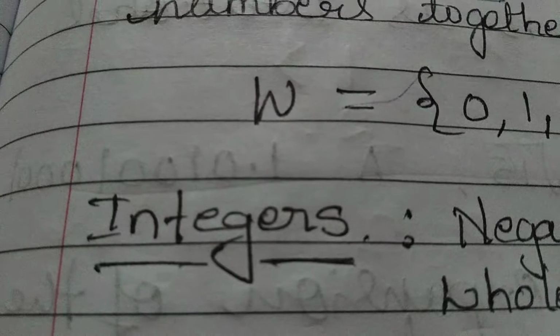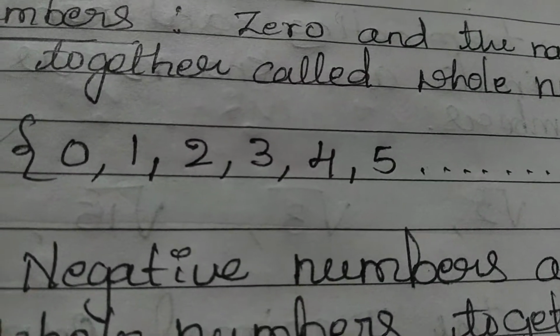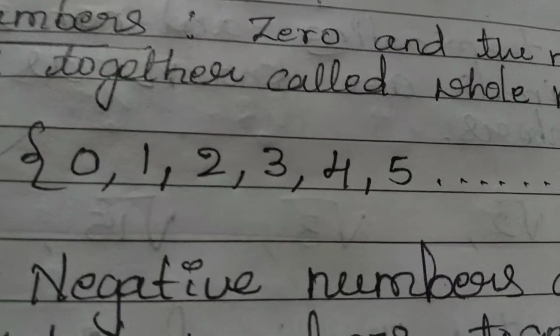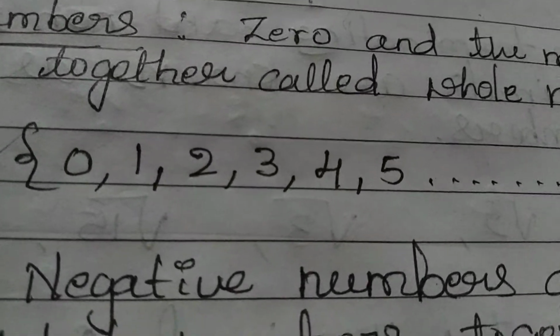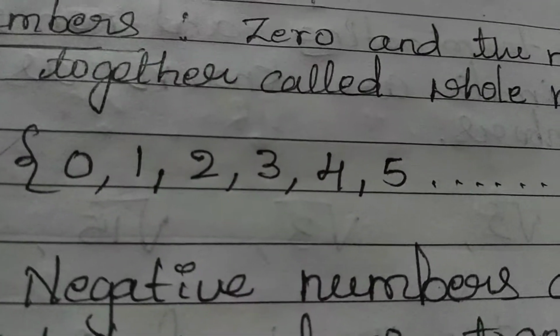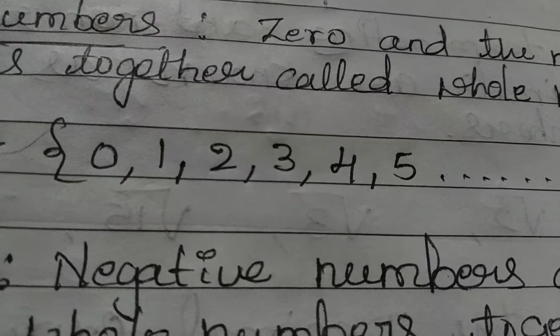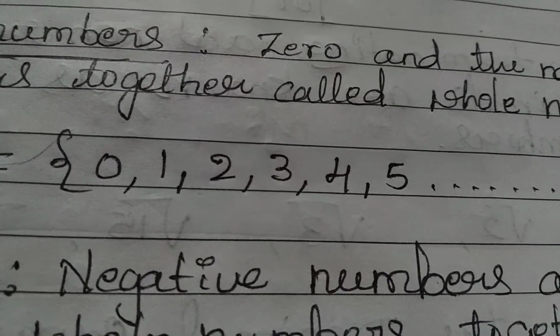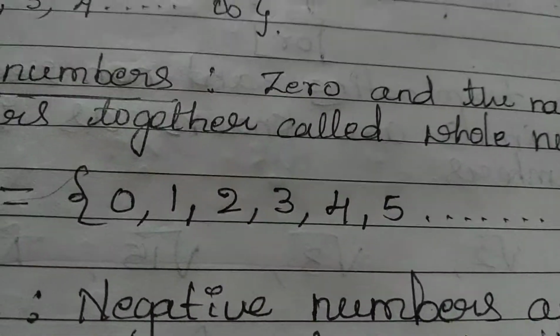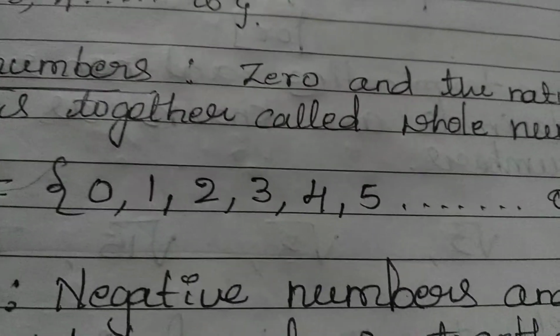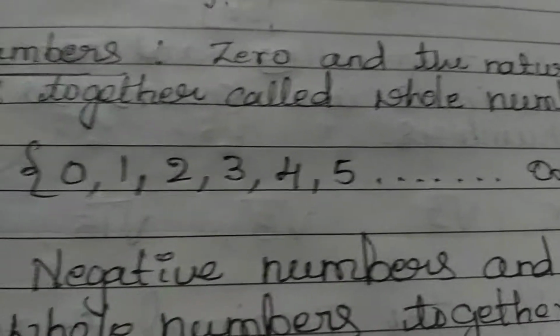Okay, so the next type of number is integers. Children, integers include the negative numbers you might have come across in different situations like the opposite direction, going into the depth of the sea, and the temperature of some city, for example, the temperature of Delhi in the winter season, and the temperature of Antarctica. All these are represented in minus degrees centigrade. So negative means minus.